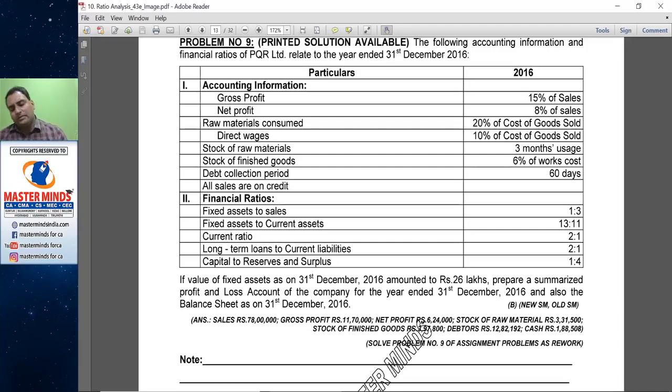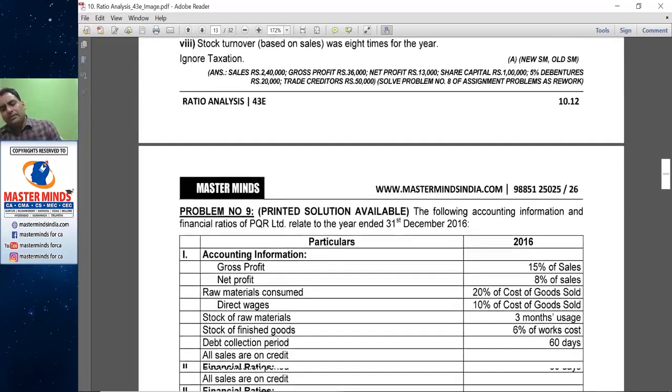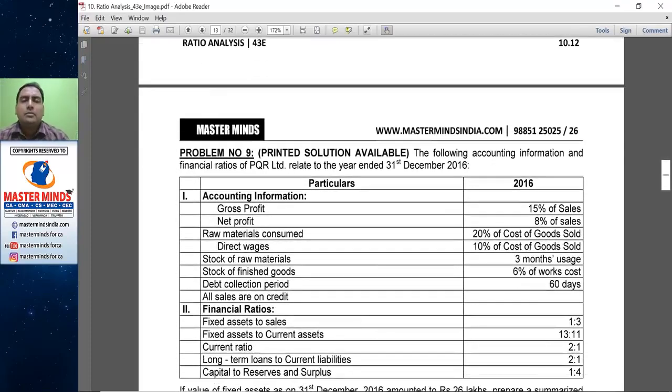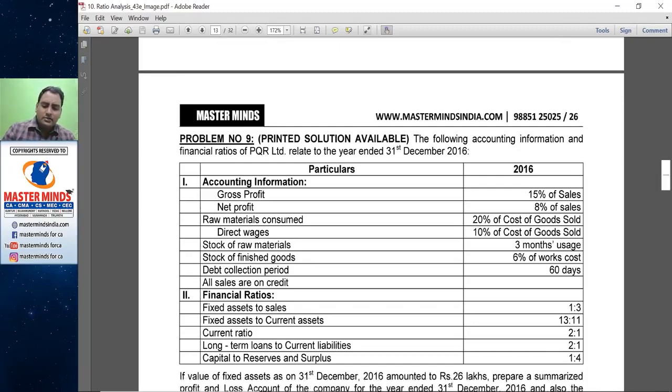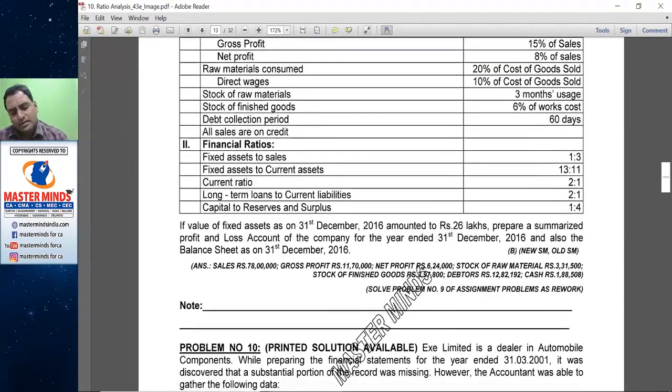Same concept. In the previous problem, both trading and P&L accounts and balance sheets were prepared. Similarly, in this question, P&L and balance sheet have to be prepared. First, identify the components which have to be shown on the asset side and liability side.